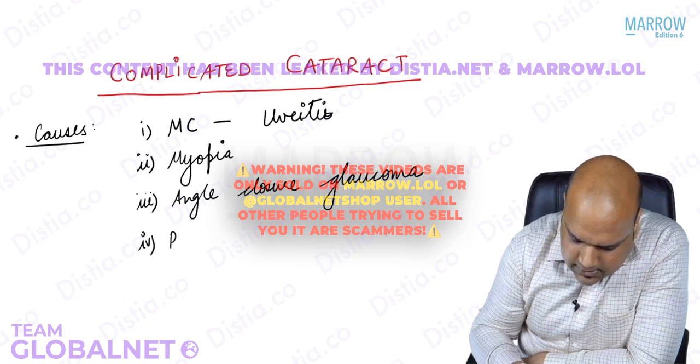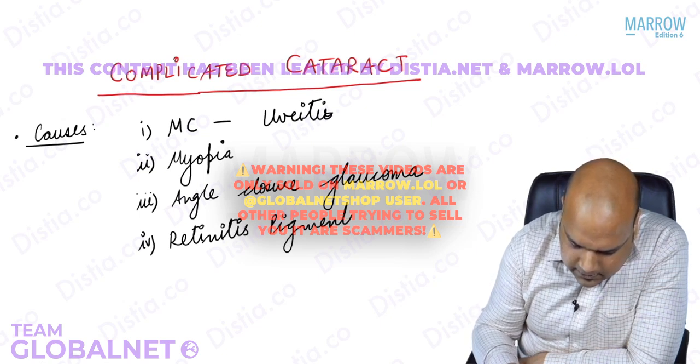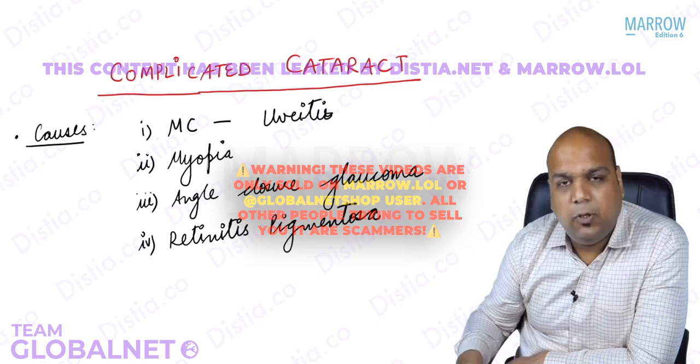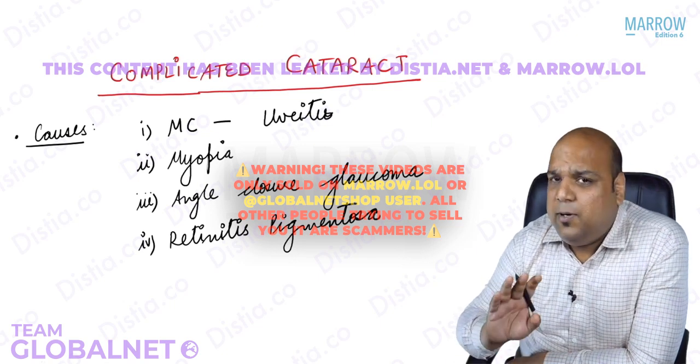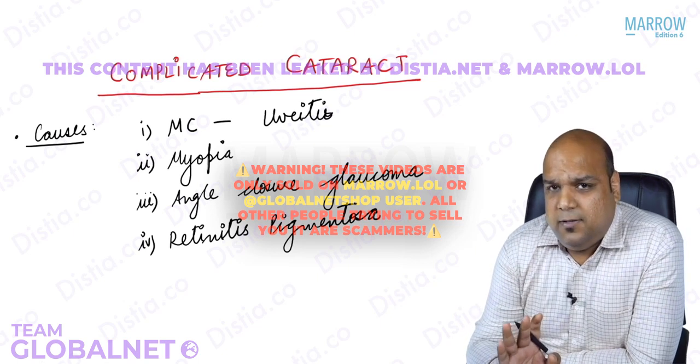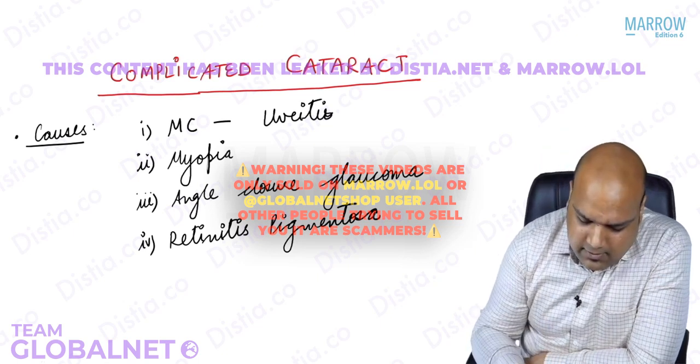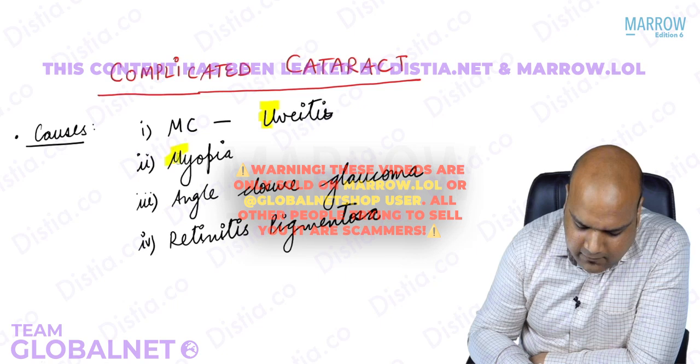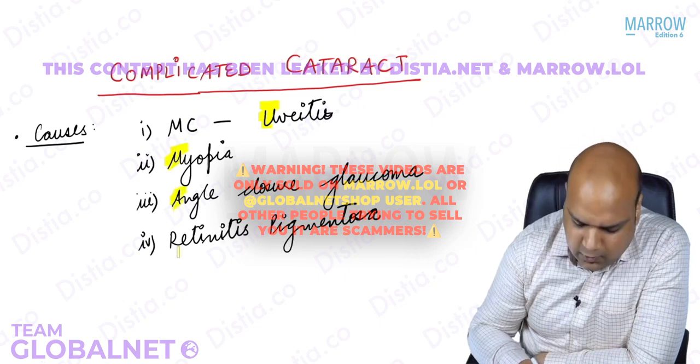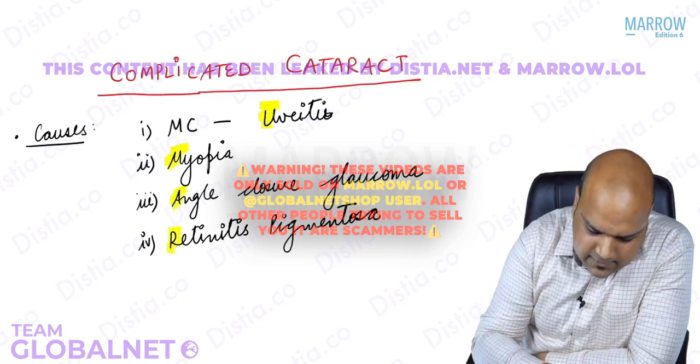And the last important cause is a disease of the retina, retinitis pigmentosa. Okay. I have written 4 important causes for you on screen. The mnemonic becomes very easy to remember. U for uveitis, M for myopia, A for angle closure glaucoma, and R for retinitis pigmentosa.